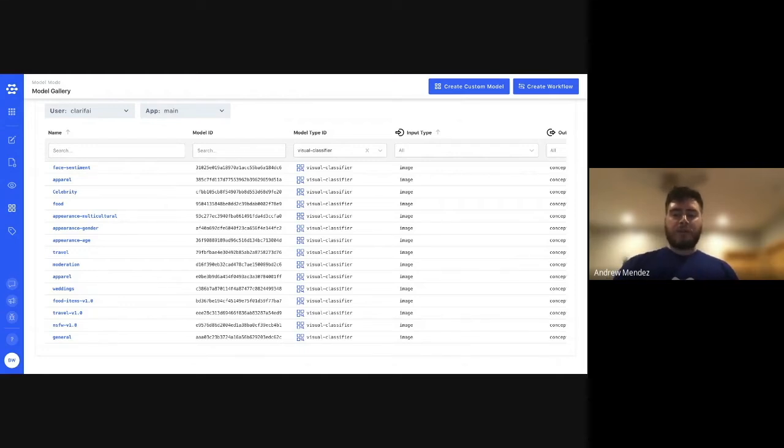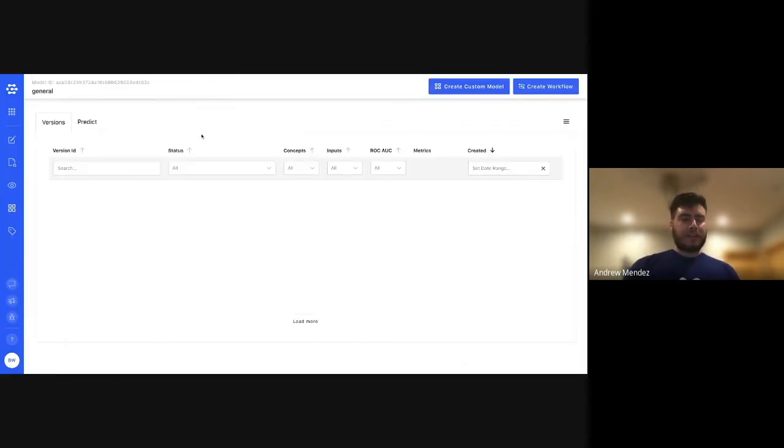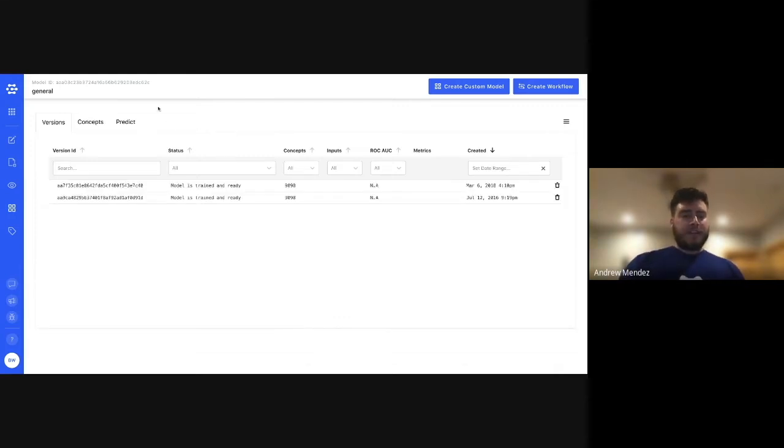We have several other models to play with, such as the travel recognition model and the apparel image recognition model. Once we select the general model, a few things that we will need to copy for our REST API calls include the model ID and the version ID.